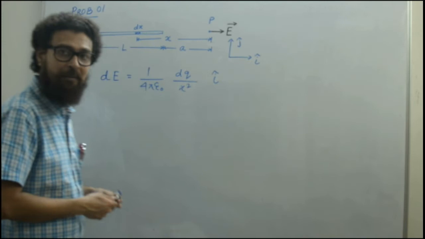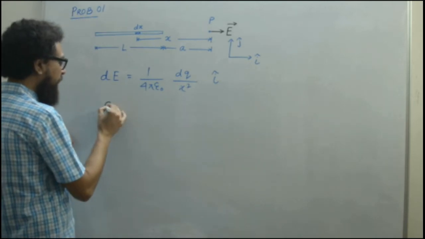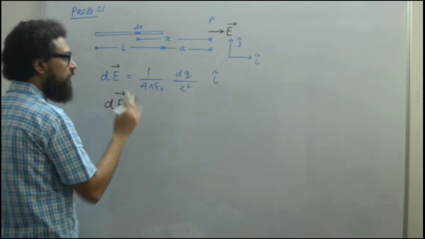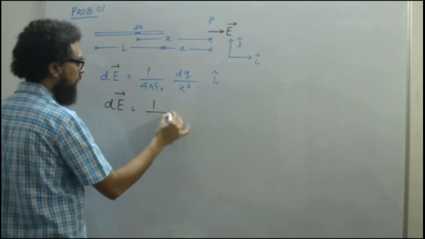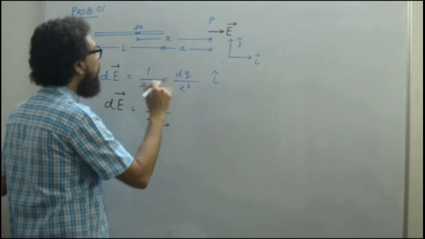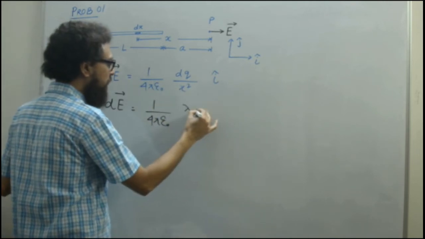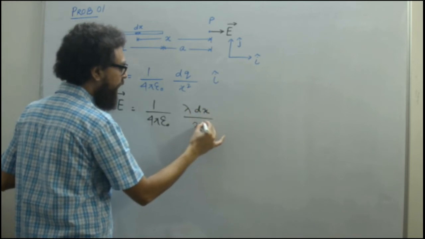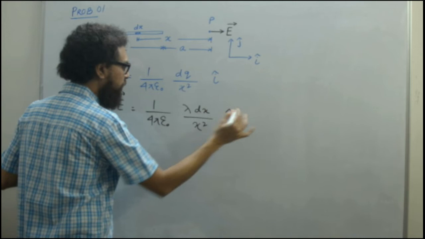Okay, good. So let us write dE. Since we are using the vector, let us write with the conventions. dE equals lambda dx by x square i cap, no issue.